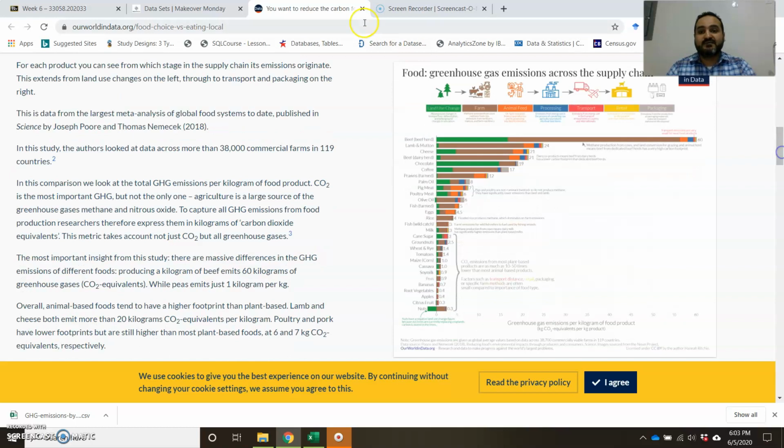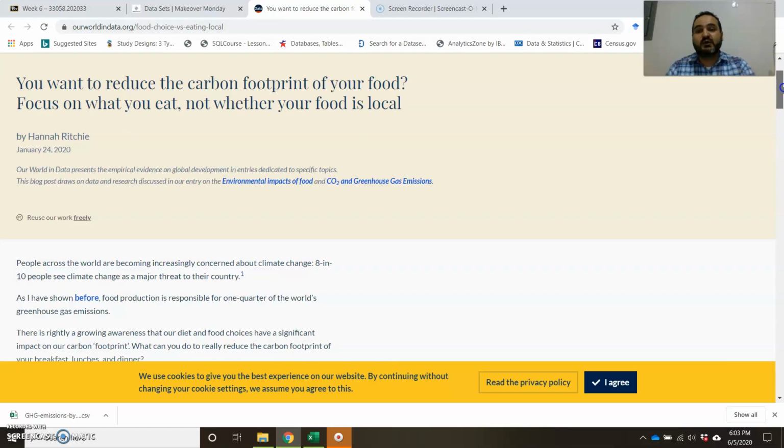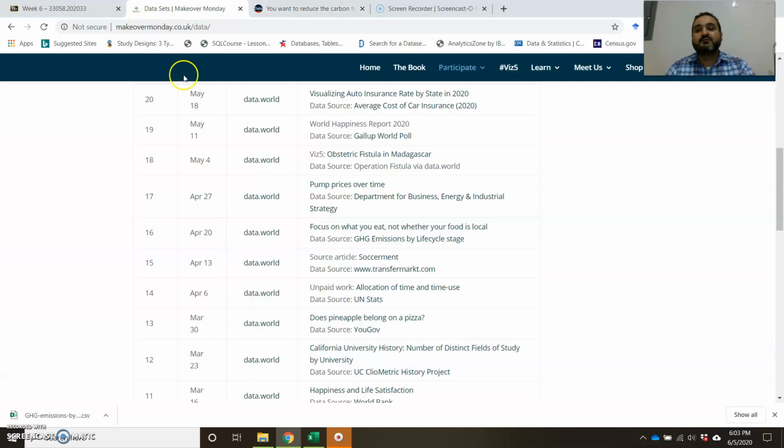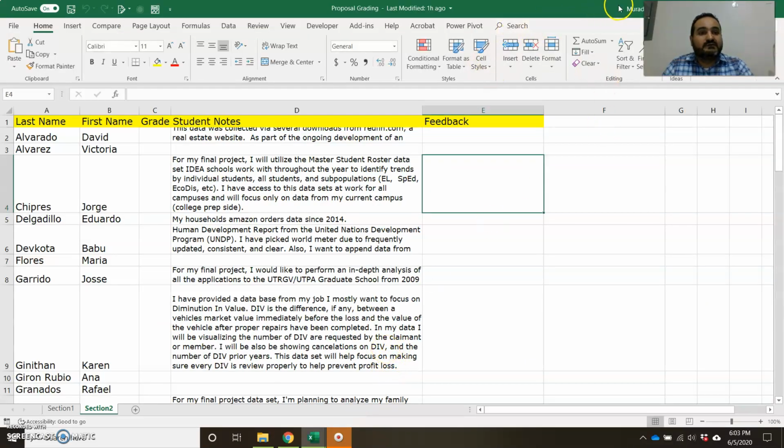So that's the story or the article that you will need to read, the context for what this visualization was created, and then you can go then download the file. So the file is actually, this is the link to download it. You can look at this Excel file and see and explore it, learn more about it. So immerse yourself in this data set. That way, when you understand the data set, then you will be able to see what you can do with it, right? So that's kind of something helpful.